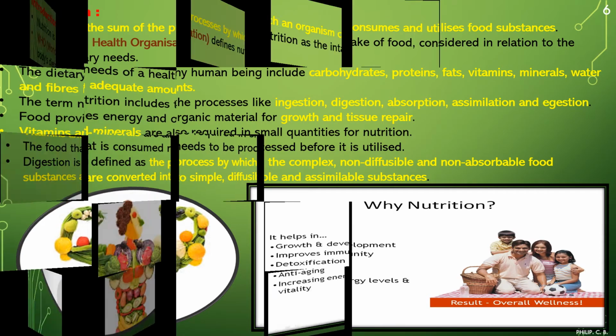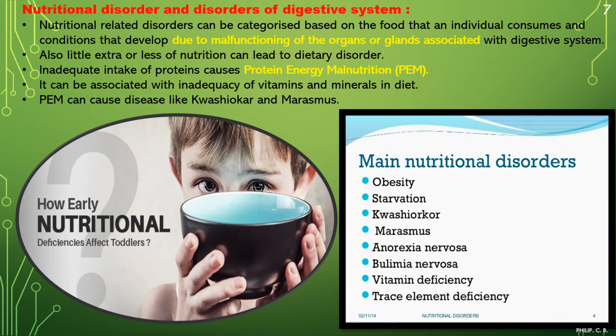Now, moving further, as we just had the earlier slides about nutrition, what we should have, what is required, all those things. Now we come to the major part of the topic, that is nutritional disorder. Okay, now here: nutritional disorder and disorders of the digestive system. Nutrition-related disorders can be categorized based on the food that an individual consumes, and conditions that develop due to malfunctioning of the organs or glands associated with the digestive system.